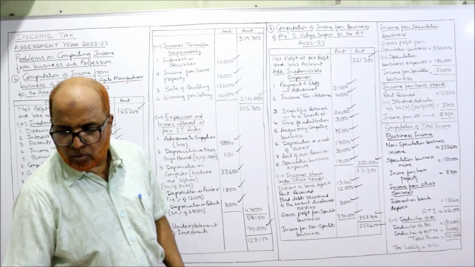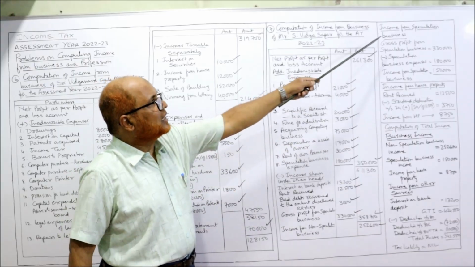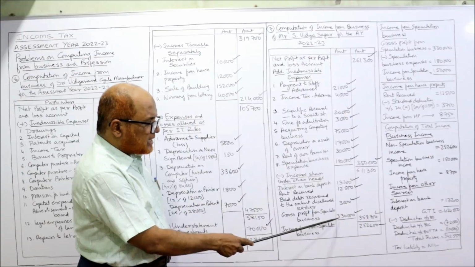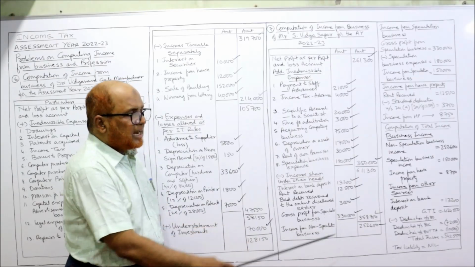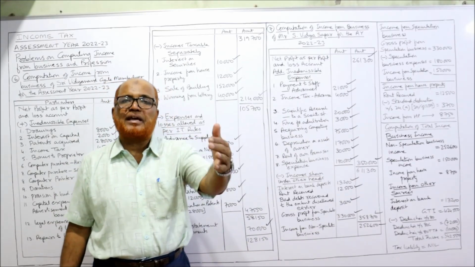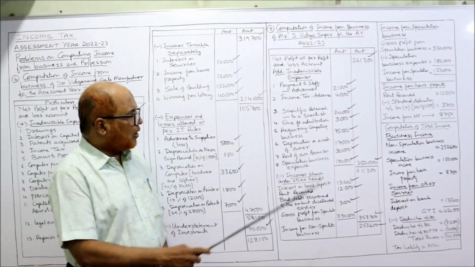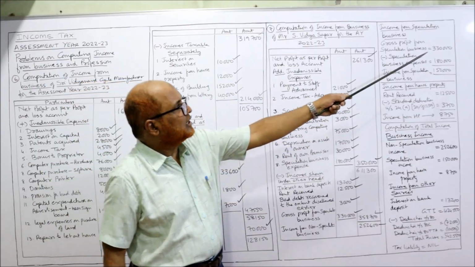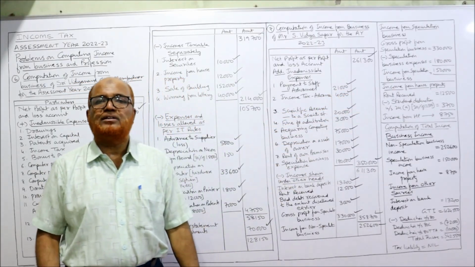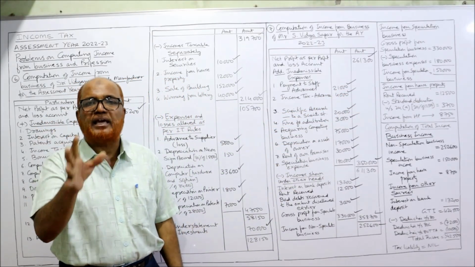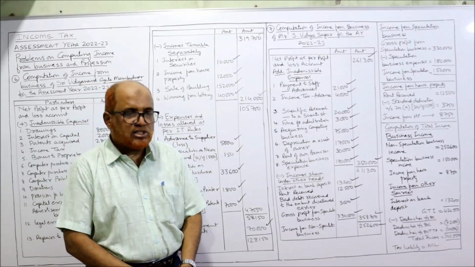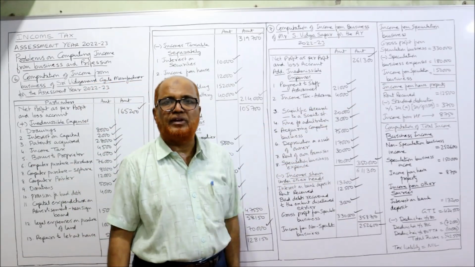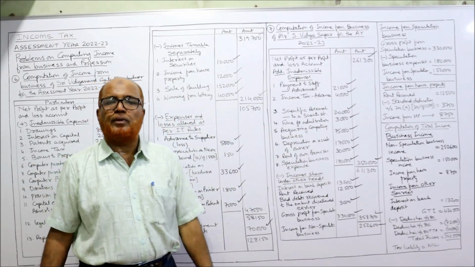Now separately we have to calculate speculation. Income from speculation business: gross profit from speculation business is 3,30,000. From this 3,30,000, expenses on speculation business will be deducted. How much are the expenses on speculation business? 1,80,000. So 330 minus 180, 1,50,000 is the income from speculation business. Non-speculation business 2,52,600, speculation business 1,50,000. Now income from house property.